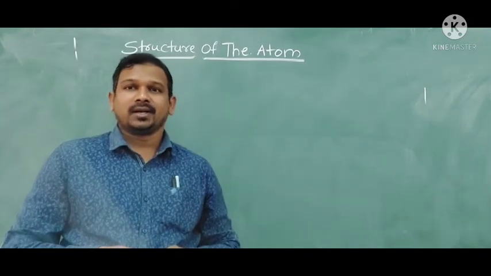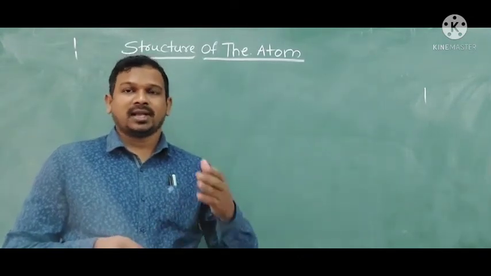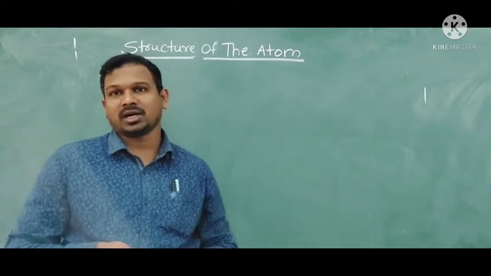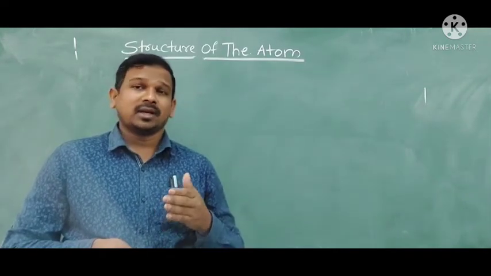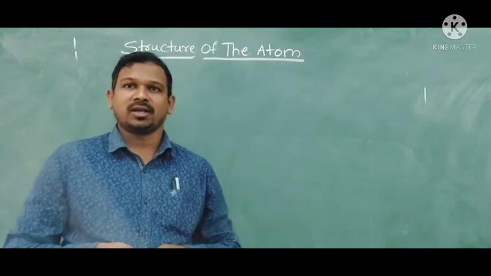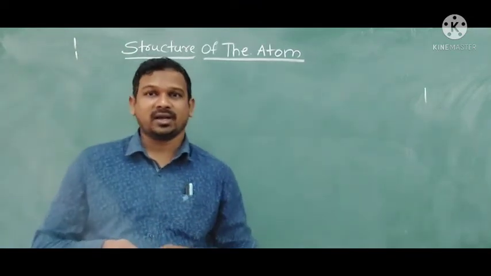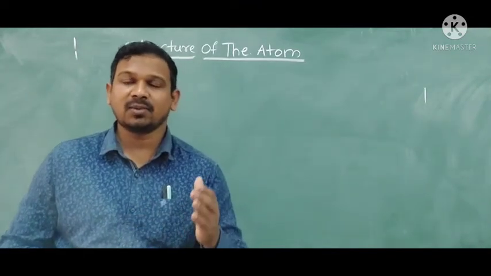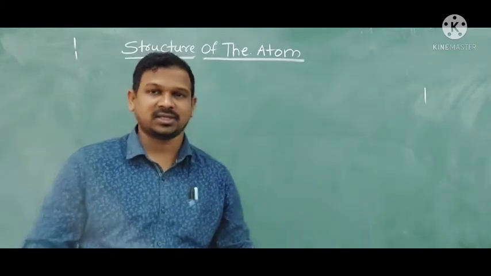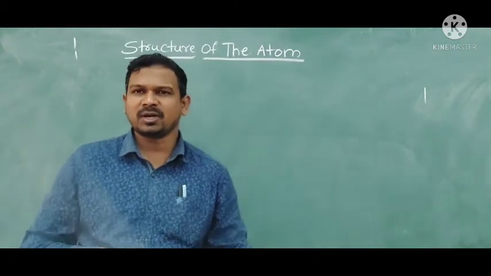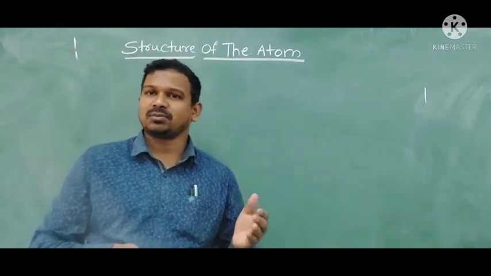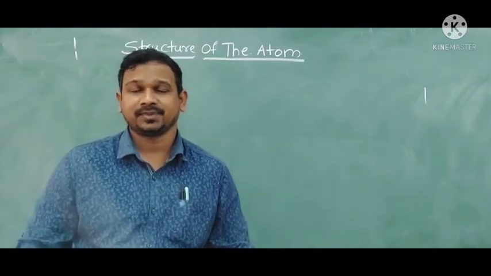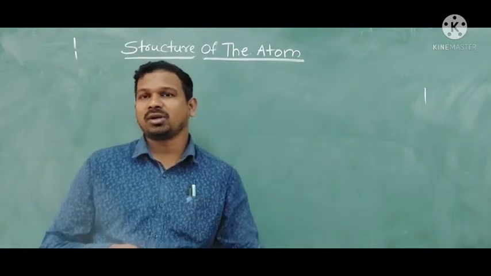Before the structure of atom, in the last sessions we discussed Dalton's atomic theory. In Dalton's atomic theory, Dalton didn't explain chemical reactions involving ions, meaning he didn't explain ionic chemical reactions. He also didn't explain how molecules are formed. He just explained some chemical combinations, and he said that the atom is not divisible.